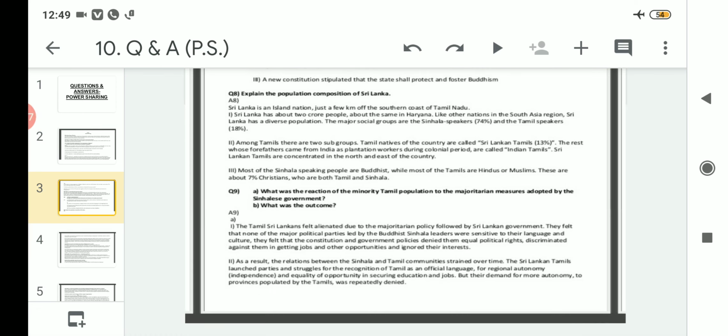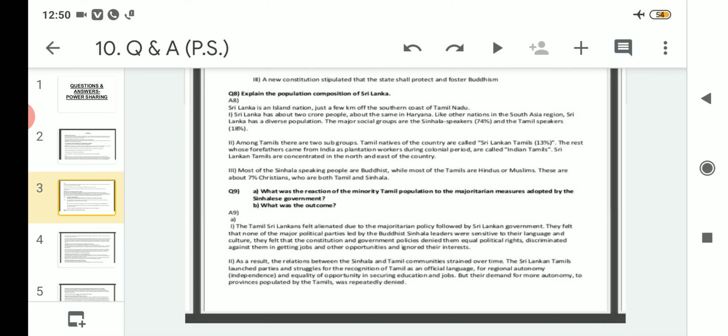Clear? After that, question number 9, what was the reaction of the minority Tamil population to the majoritarian measures adopted by the Sinhala government? What was the outcome? So the question is that when the majoritarian policy was followed, what was the reaction of the minority Tamil population, be it Sri Lankan Tamil or Indian Tamil, and what was the outcome? That means what was the result or effect?